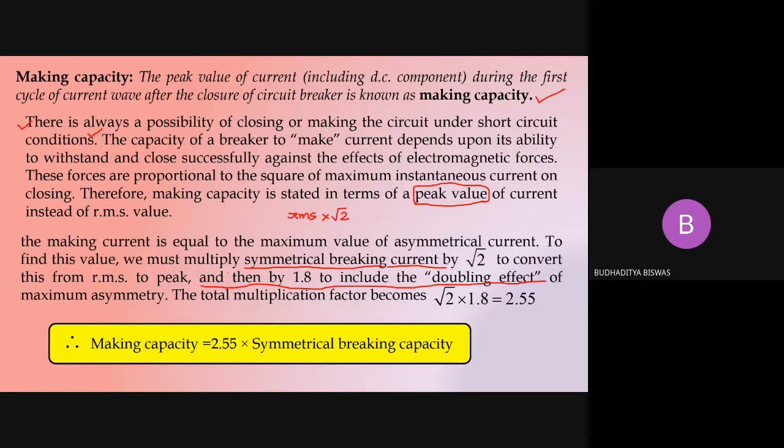Now again, why do we need to multiply this expression with 1.8 to include the doubling effect of the maximum asymmetry? But before that, if we just multiply root 2 into 1.8, then it becomes 2.55. So that's why it is written that the making capacity is 2.55 times the symmetrical breaking capacity. But why does 1.8 need to be multiplied with these two? Now understand these things very carefully.